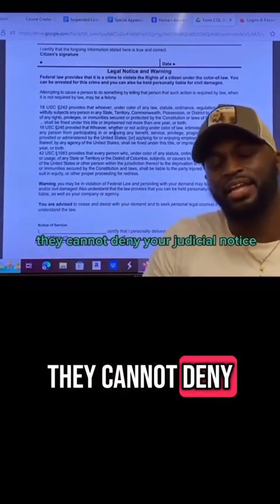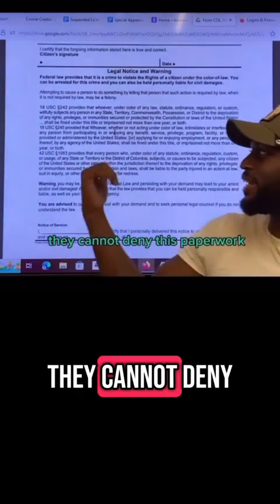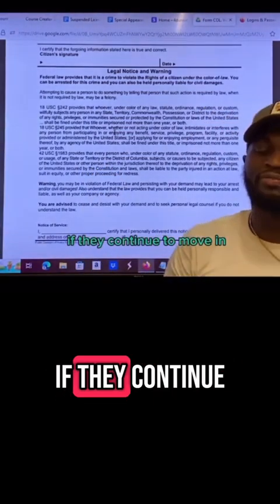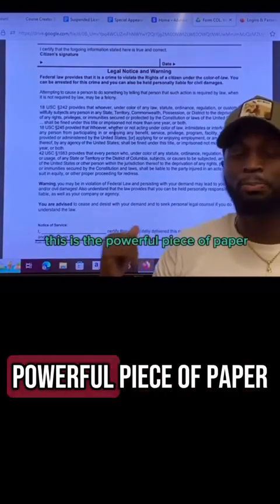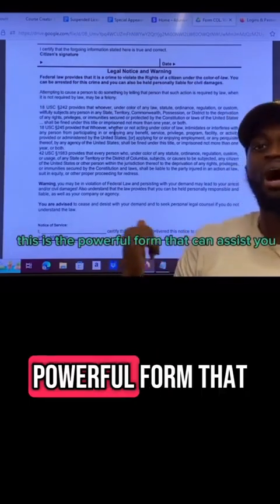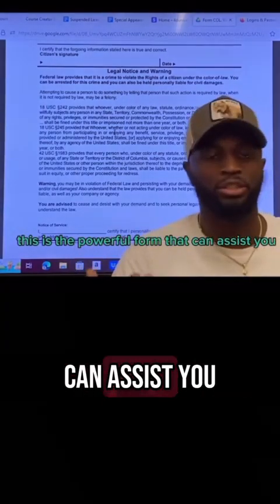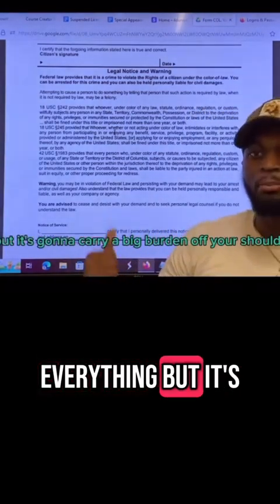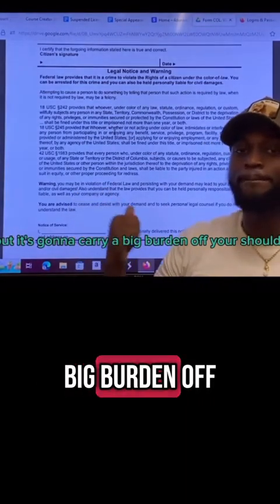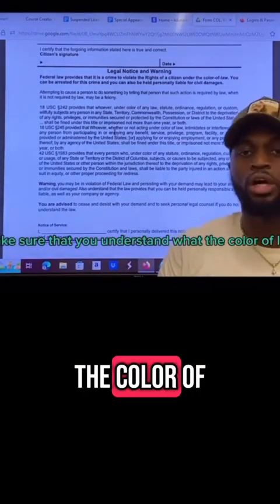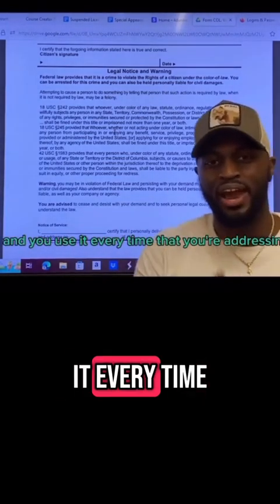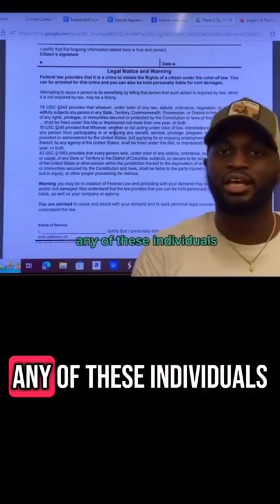They cannot deny your judicial notice. They cannot deny this paperwork. If they continue to move in the direction that they want, this is the powerful piece of paper. This is the powerful form that can assist you. It won't do everything, but it's going to carry a big burden off of your shoulders. Make sure that you understand what the color of law is and you use it every time that you're addressing any of these individuals.